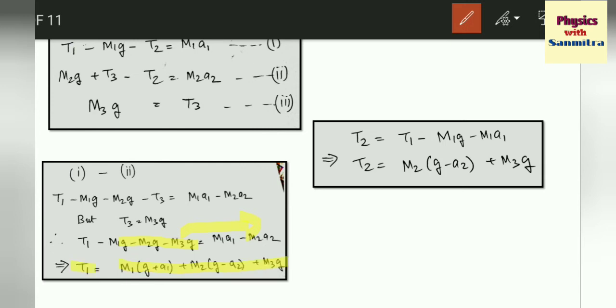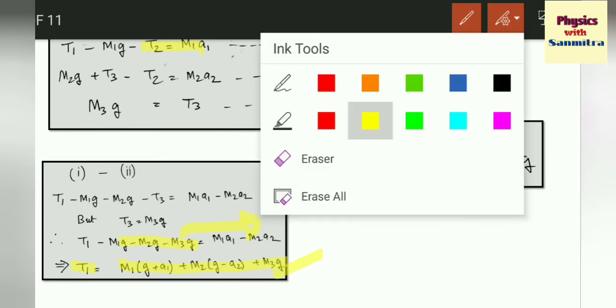Now for t2, from equation 1, I can say t2 is equal to t1 minus m1g minus m1a1. It is very simple.